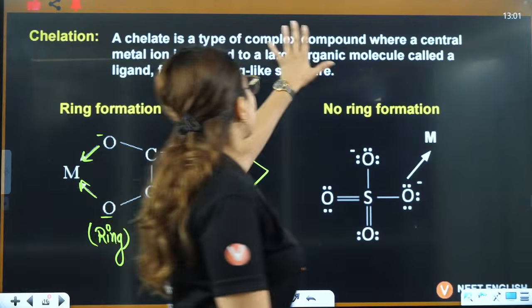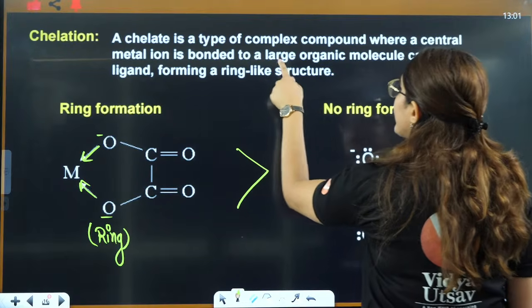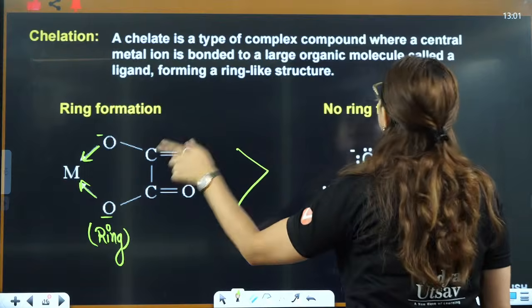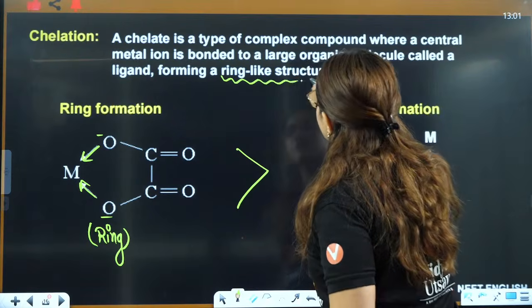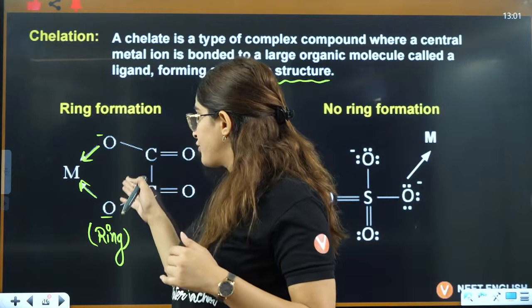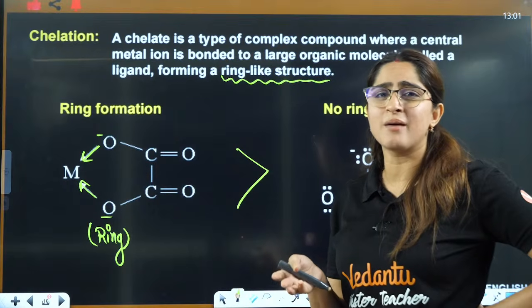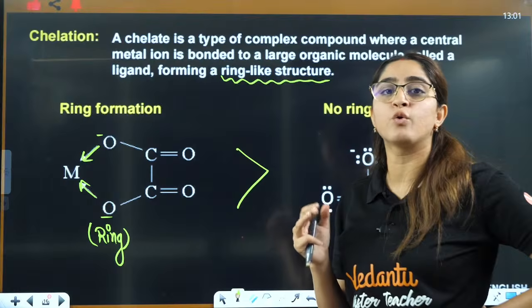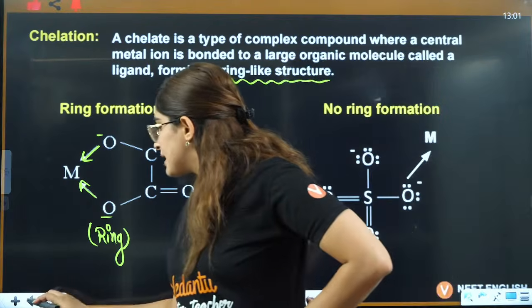So chelate is a type of complex where the central metal is bonded to large organic molecules called ligand, forming a ring-like structure. And flexidentate is sometimes this: sometimes oxalato tries to form chelate, sometimes it is like, okay, even if I don't form chelate, that will also work. That is the kind of thing we are talking about, right?